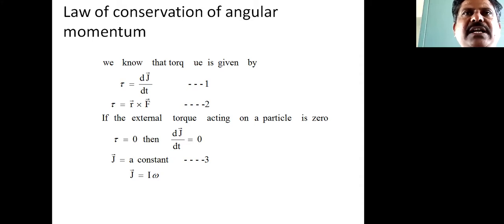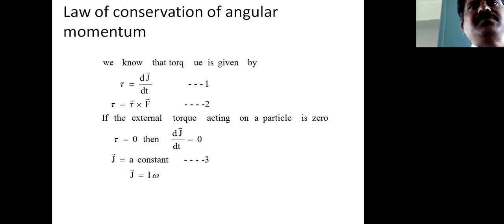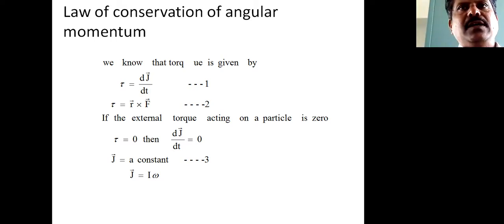So let's see here how the angular momentum remains constant in the absence of a torque. For that, consider a system consisting of N number of particles. N number of particles are moving independently, or are attached to one another in a rigid body.